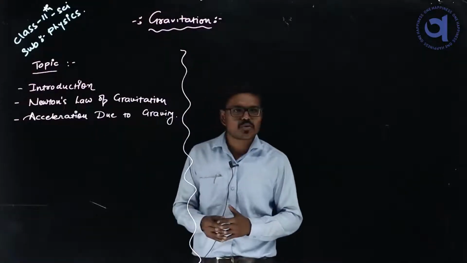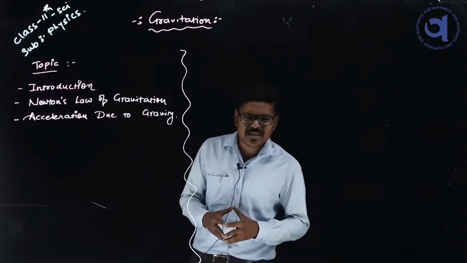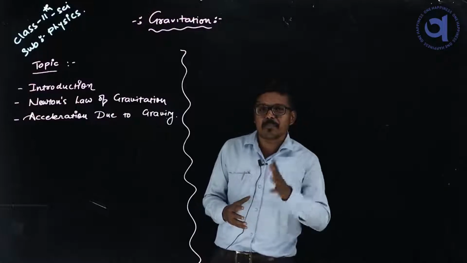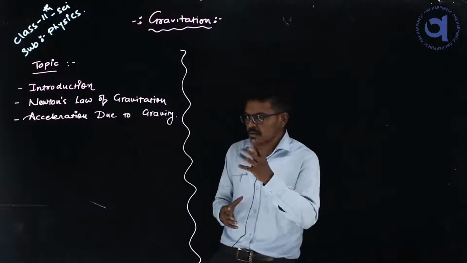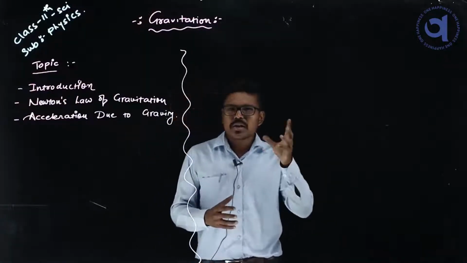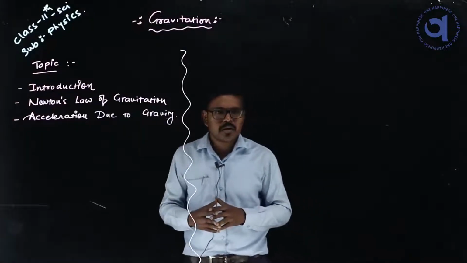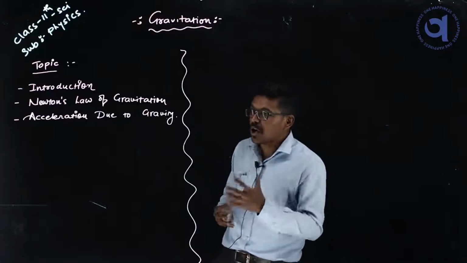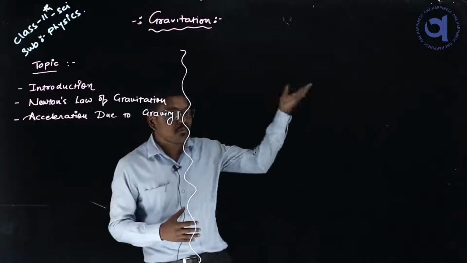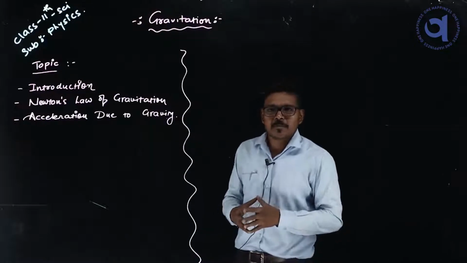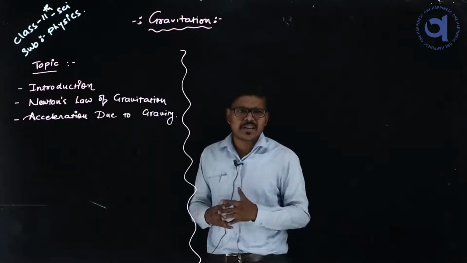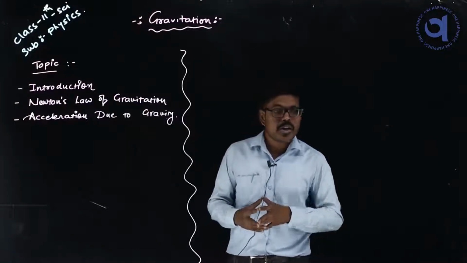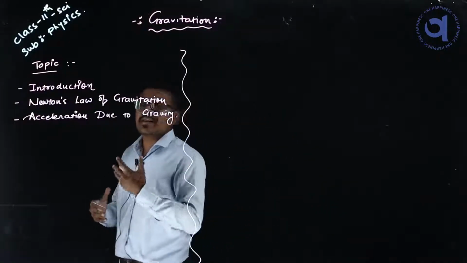Let me ask you the first question: can you give me the answer why Earth and other planets are similar in shape? If you see, we can say Earth is a little bit of a sphere. If we talk about Mercury, that is also a sphere. If we talk about Pluto, which is the outermost, earlier it was a planet, we can say it is also near to a sphere. So why is that?